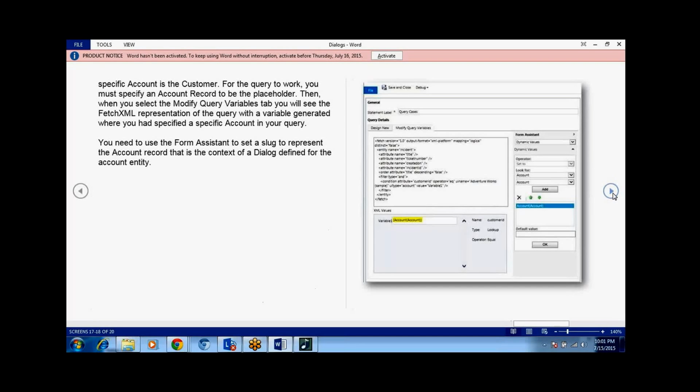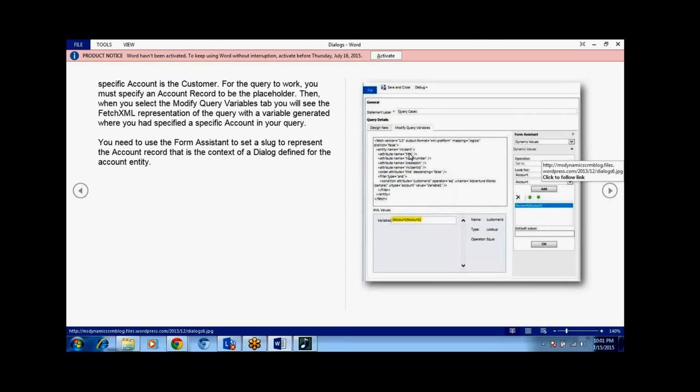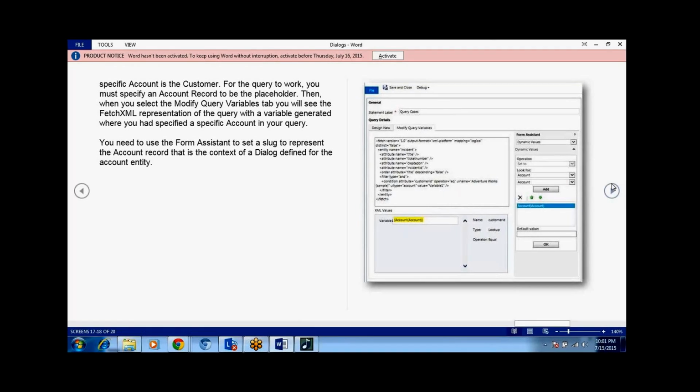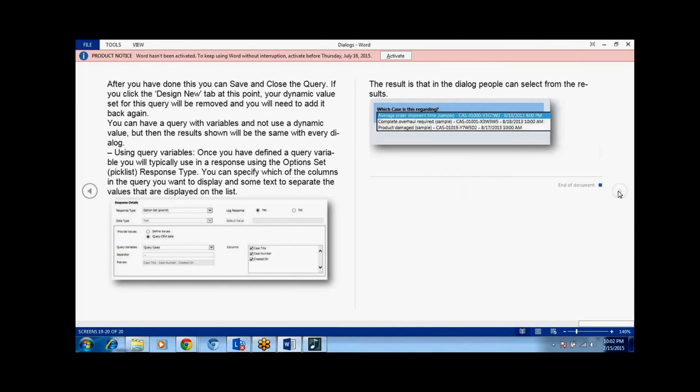When you are querying, if you are using retrieve data from CRM, we have to put the fetch XML here. So that is how the dialogues work.